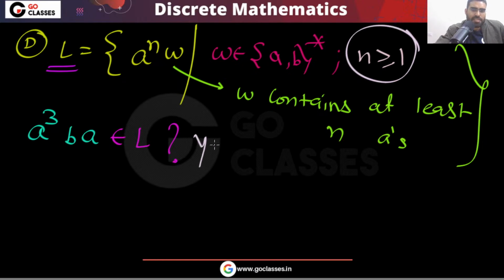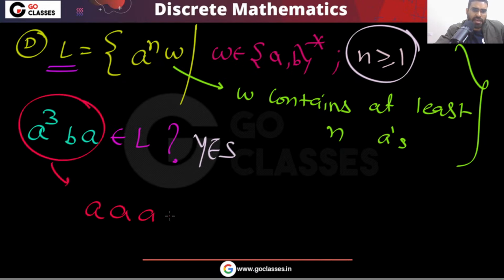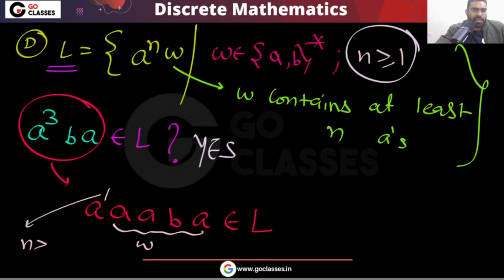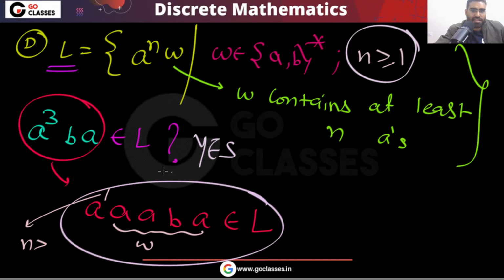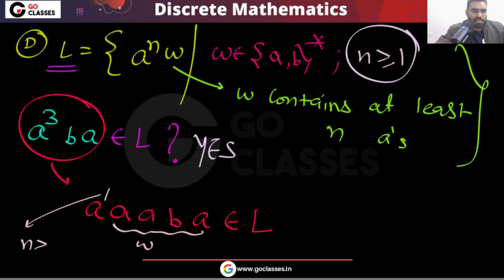The answer is yes. Because what is this string? Look at this string. This string is A, B, A. This will satisfy all the conditions. Take n equal to 1. Every condition is satisfied by this string.